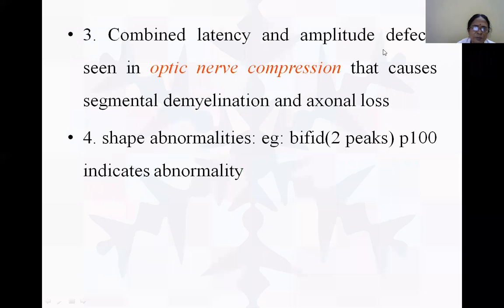Combined latency and amplitude defects may be seen in optic nerve compression. Optic nerve compression may cause segmental demyelination and axonal loss. Shape abnormalities, that is, bifid peaks in the waves. Suppose a wave is having two peaks, like this. Therefore, this may be seen. Two peaks in a P100 wave indicate abnormality.